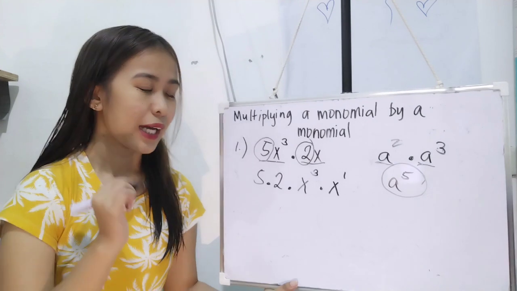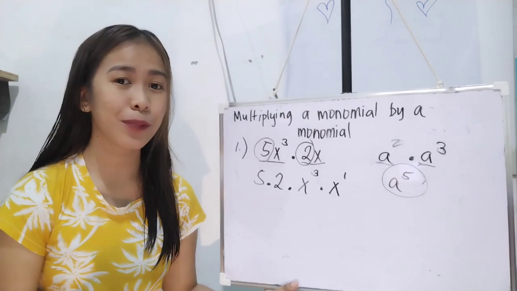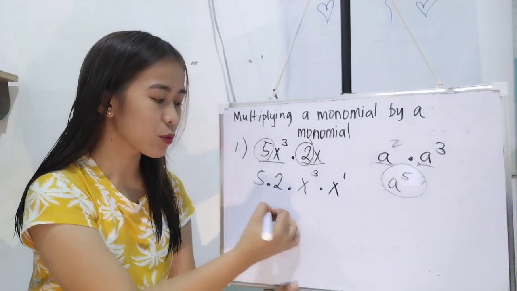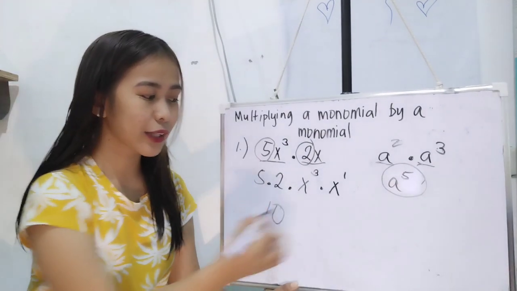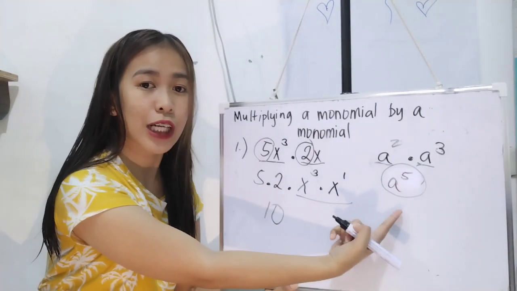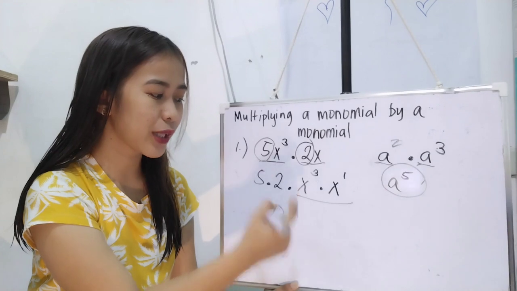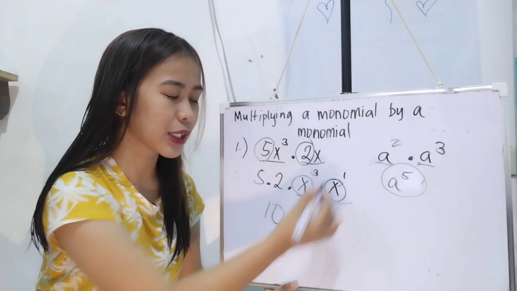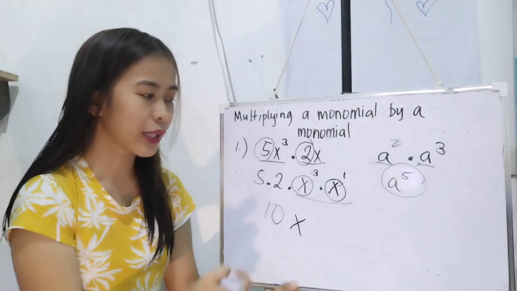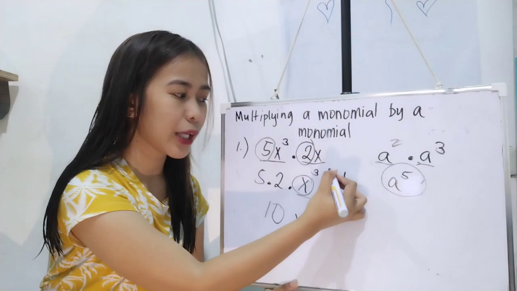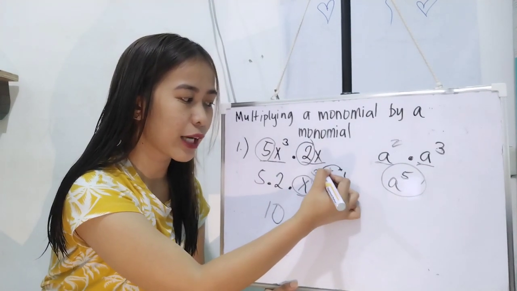Tama? And then, right after that, just multiply. We have 5 times 2, that is 10. And then dito, gagamit ka na ng product rule. Okay? Copy the base dahil magkaparehas lang naman silang x. Copy. And then, 3 plus 1. Ipag-a-add niyo lang yung dalawang yan.